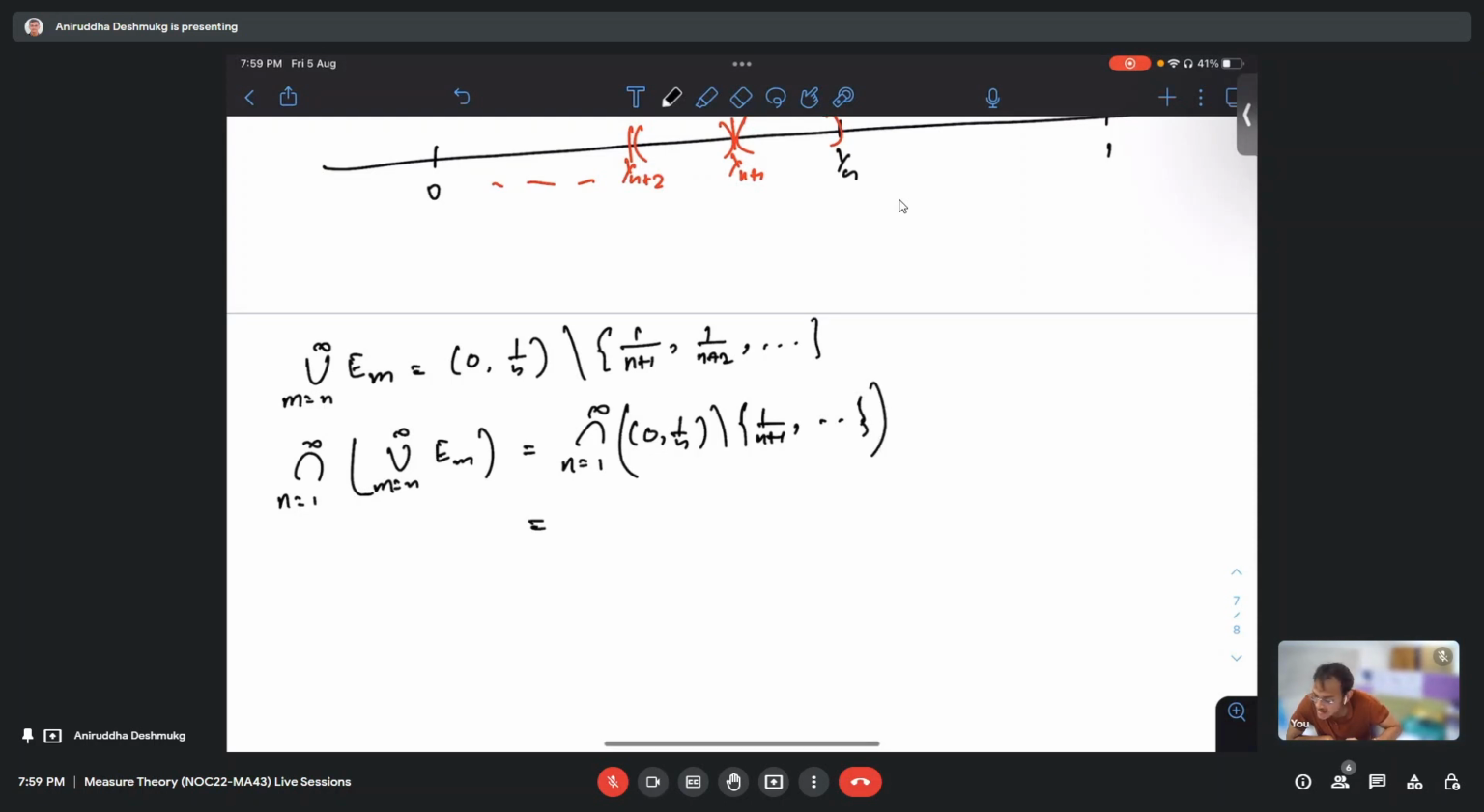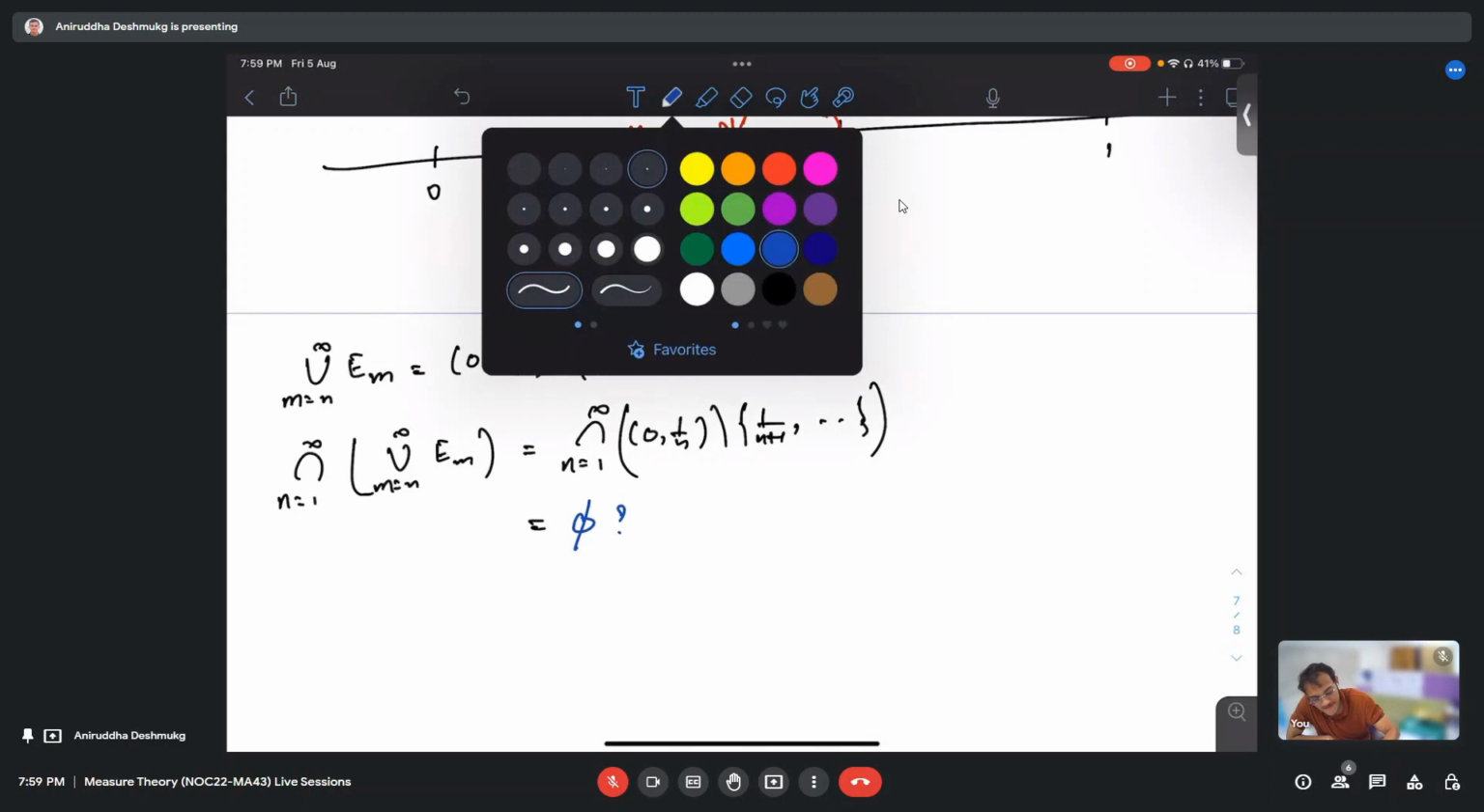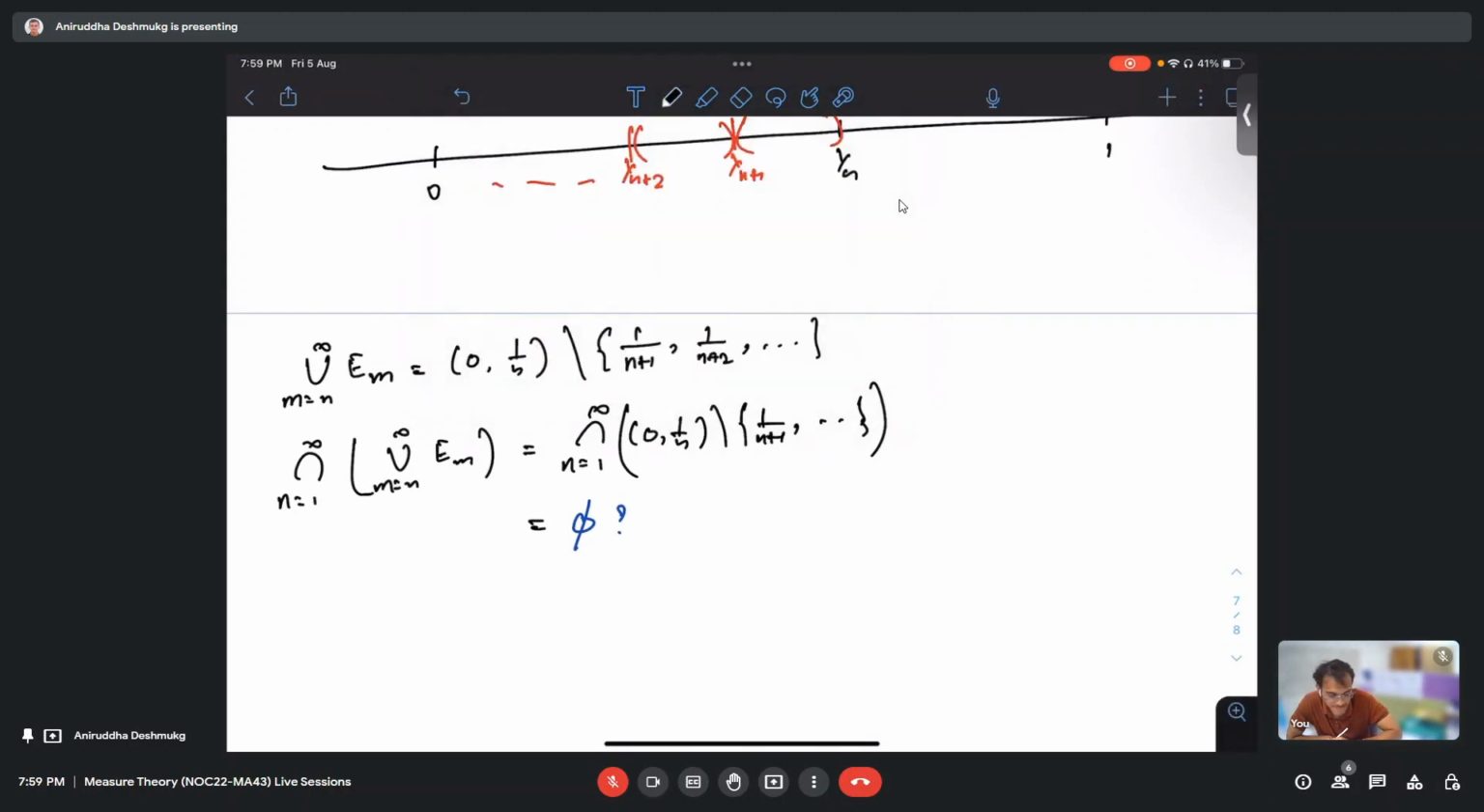So what do you think? Empty set. Yes, empty set. Okay, so let me ask why. Because if anything belongs to this intersection, it must belong to each of the sets. If we have anything which is less than or equal to zero, that definitely is outside, not in any of these sets. And for anything strictly greater than zero, we can find at least one n where it is outside 0 to 1 by n. So there is no point in this intersection.